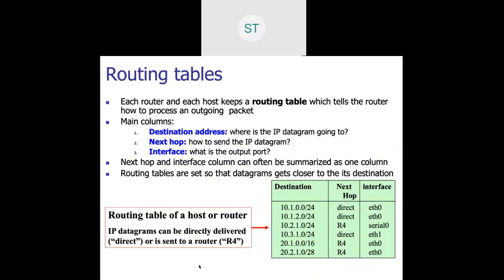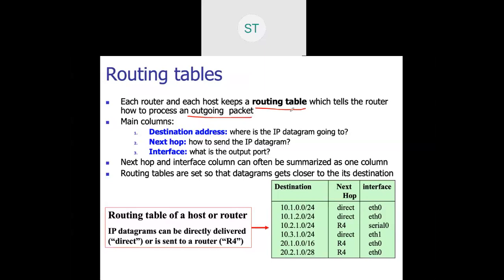Now how does this routing take place? How will the router come to know on which particular destination port this packet needs to be forwarded? Because for the router there are 24 ports. On one port data is incoming. On which particular output port do I need to forward or deliver this packet so that it will reach the destination? For that, it maintains a routing table, which is used for finding out the outgoing path.